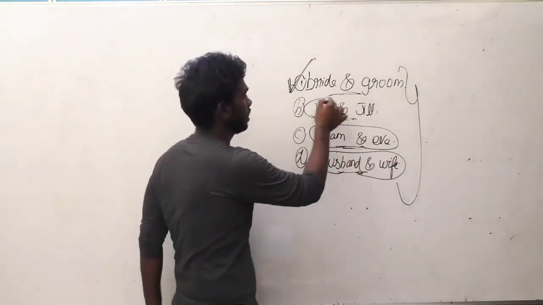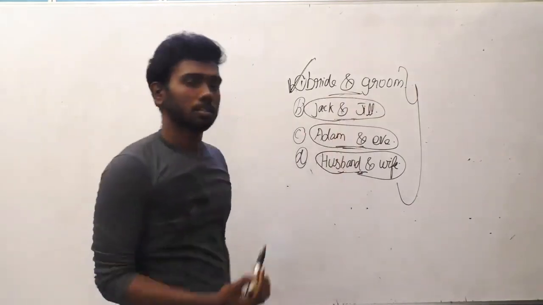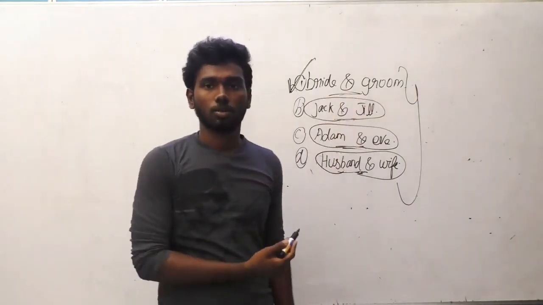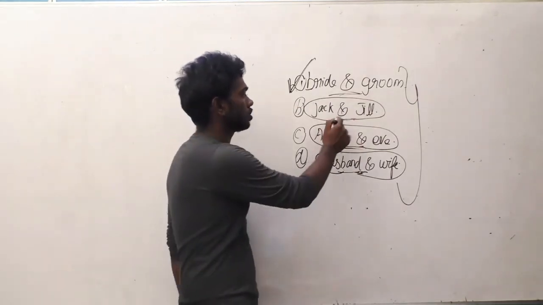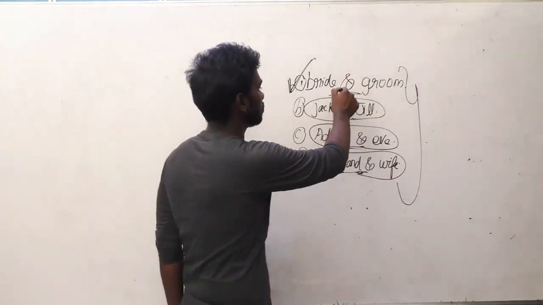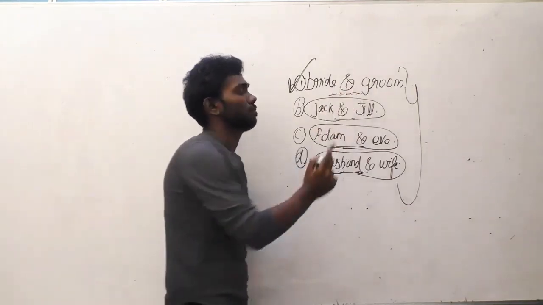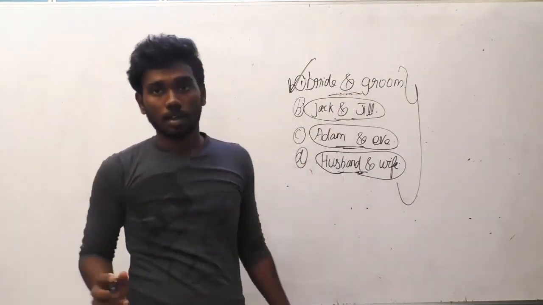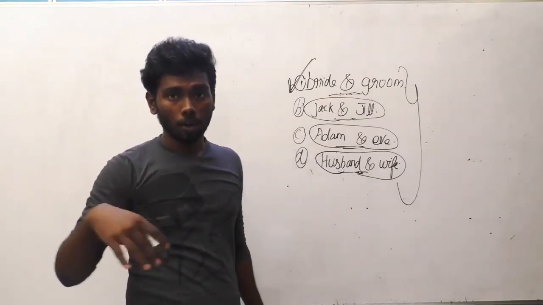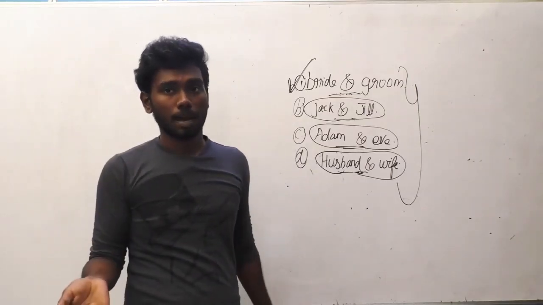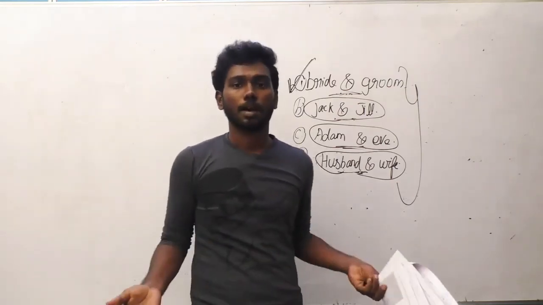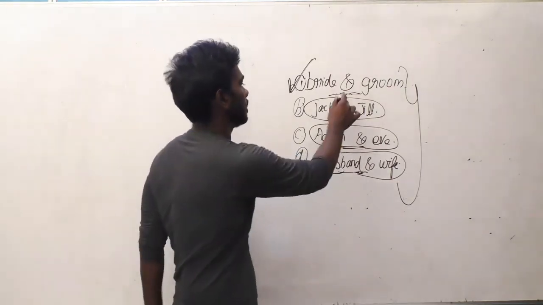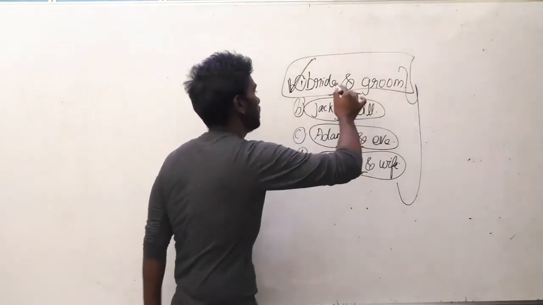Jack and Jill, it is a small rhyme from our school days. It is a nursery rhyme, I think. So Jack and Jill are also a pair. Bride and groom, they are also a pair. But why is bride and groom the answer? Bride and groom are going to become the future pair. Now they are going to get married, but they are not already married. So they are the future pair. So bride and groom is the answer here.